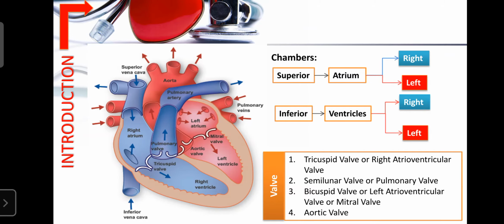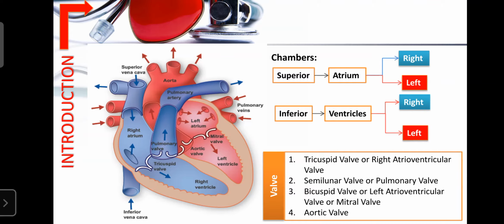Okay, so next, regarding the chambers, the heart is mainly made up of four chambers. Two chambers are present in the upper part, superior to the heart, and two chambers are present in the lower part, known as the inferior chambers. The superior chambers are known as the atria, or thin-walled chambers. Those present below, the inferior ones, are known as the ventricles, or thick-walled chambers.